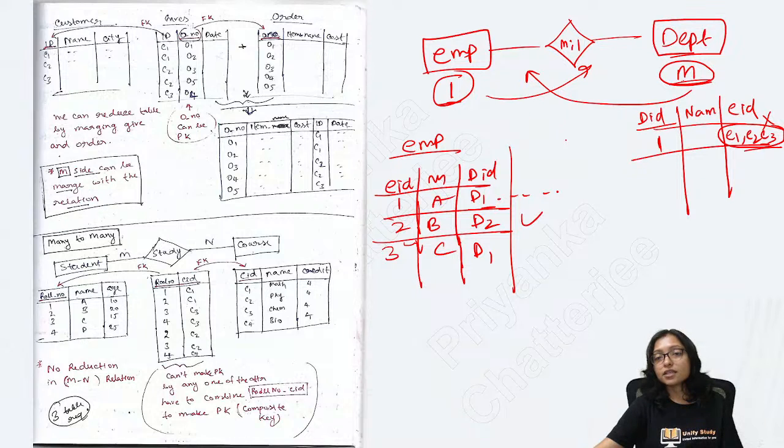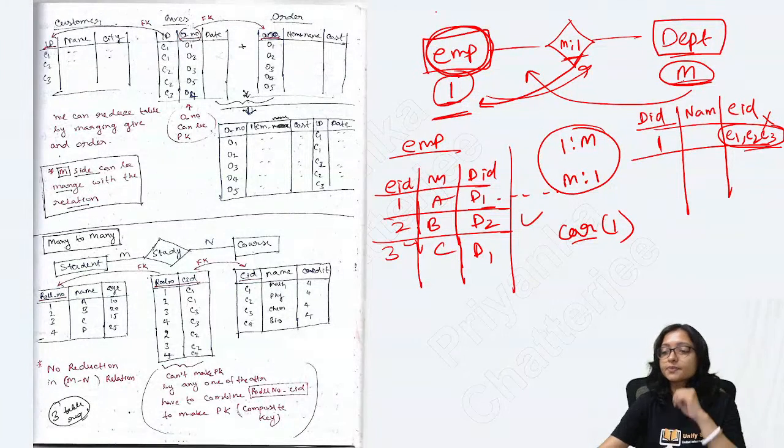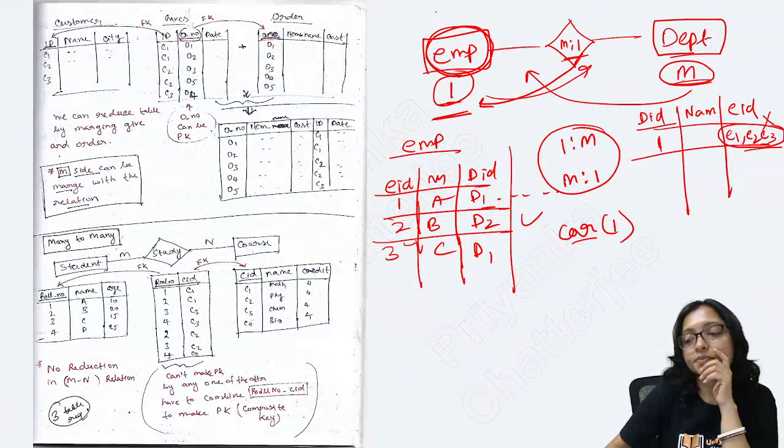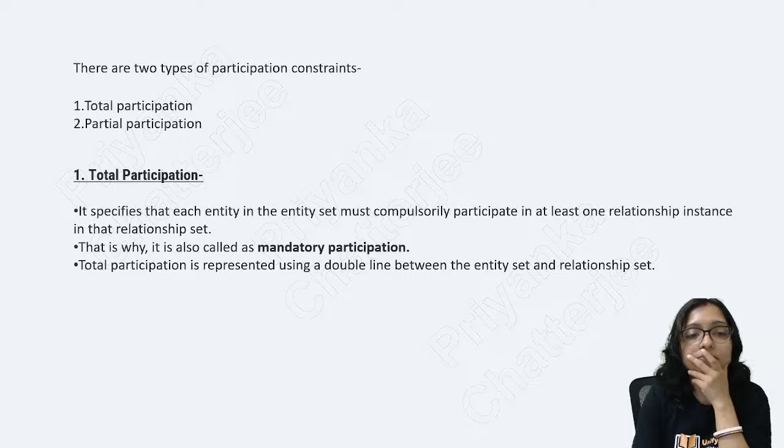That is the reason that when it is 1 to many or many to 1, always remember you can add the relationship where cardinality is 1. Here, many to 1 means cardinality is 1 on the employee side. That's why you can add it in the employee table. Clear? I hope it is clear to everyone.